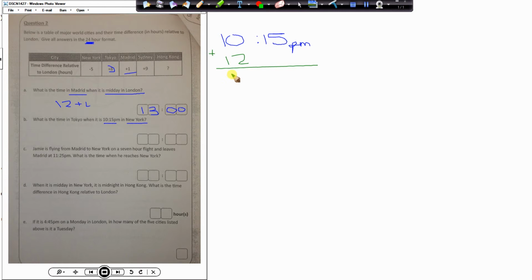So that gives us 22:15, and that will be the time in New York. We need to go from New York time to Tokyo time. We can do a halfway house through London time.